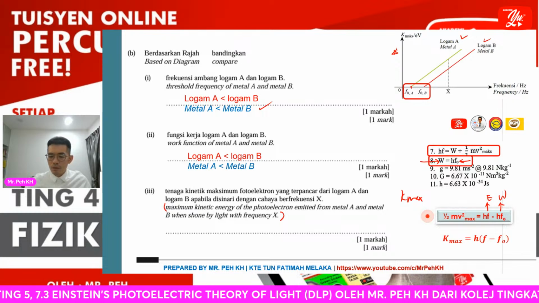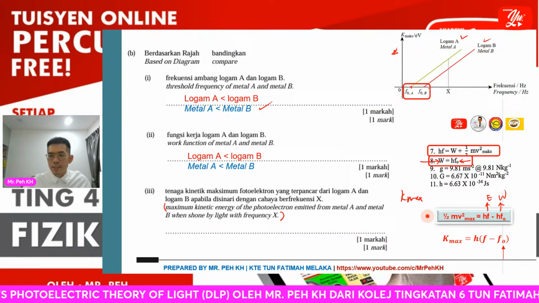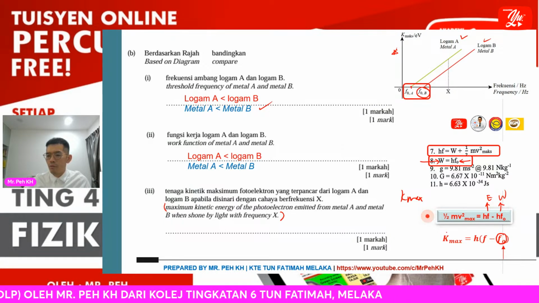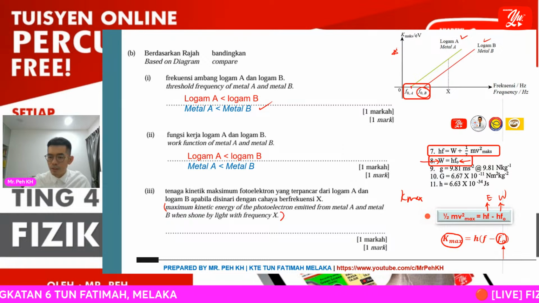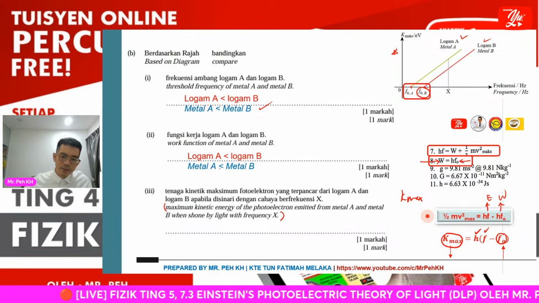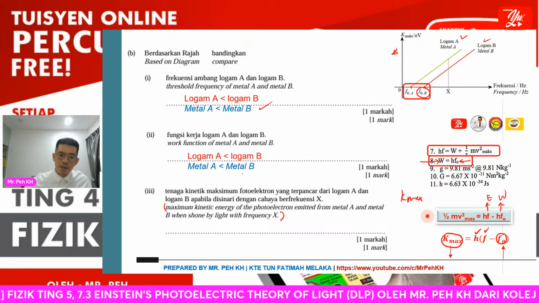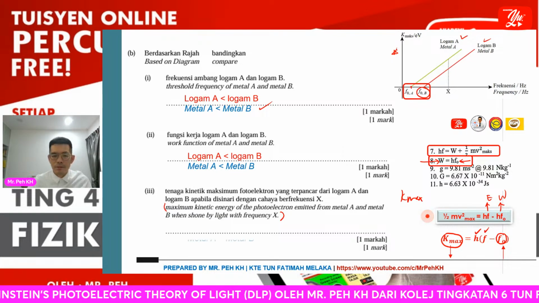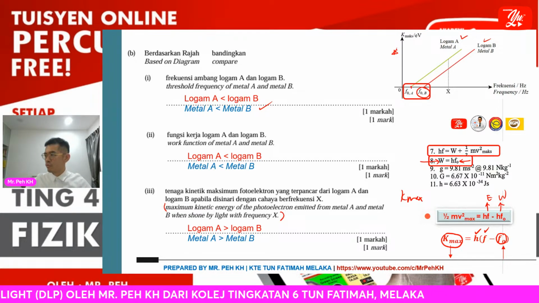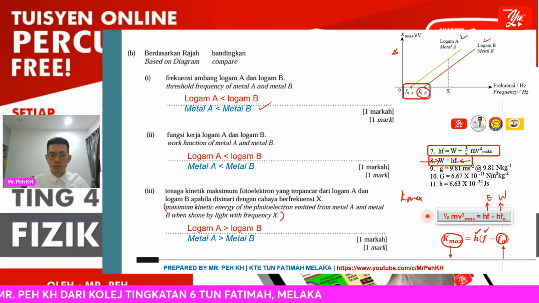Cool. So here, if metal B has a higher threshold frequency, the overall value of Kmax will decrease, right? With this equation, these two values will be fixed. So that means the Kmax for metal A will be greater than metal B. This is how you can use the formula to relate the relationship in this question.